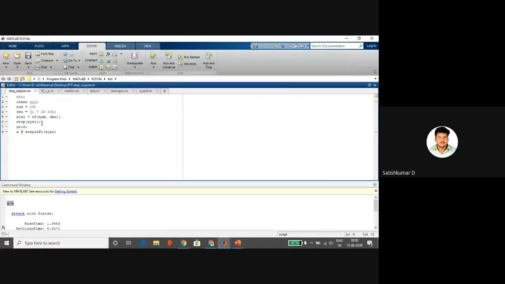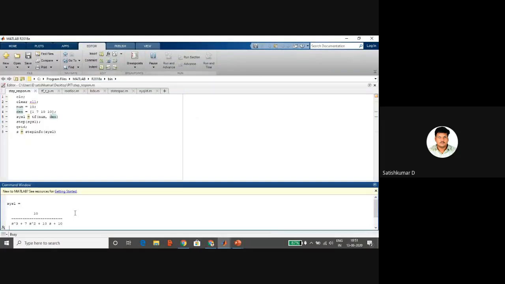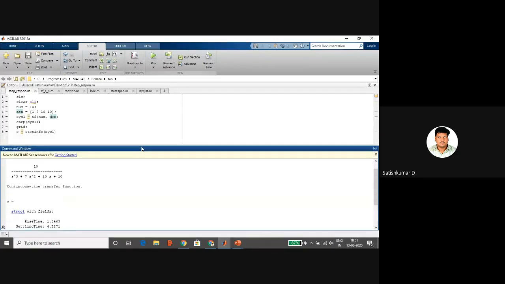Suppose I remove the semicolon for the system transfer function. Now I am saving and running the same program again. Now sys1 is also displayed in the command window, that is the transfer function.